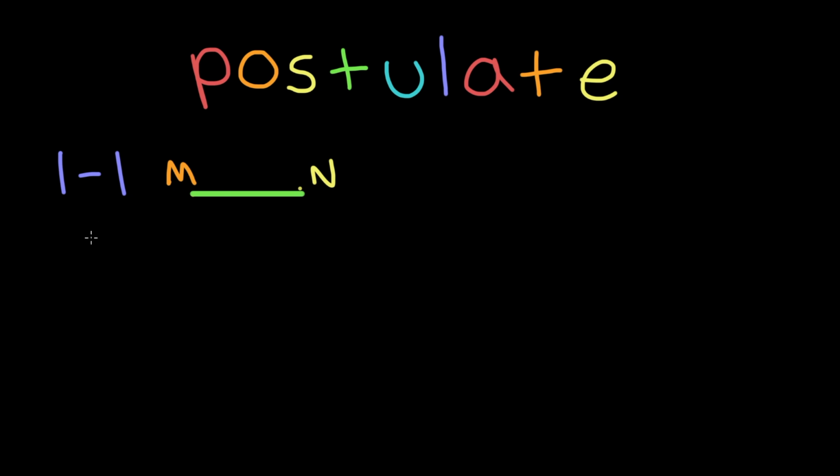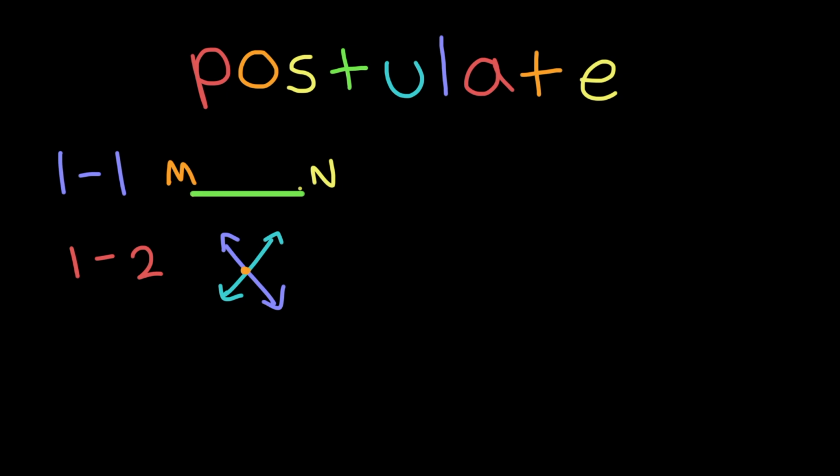Now, on to postulate 1-2. This one is that if 2 distinct lines intersect, then they intersect in exactly 1 point. So let's draw 2 lines to see. This will be our first line, and this will be our second line. So, let's find the point where they intersect. Were you going to say right here? Well, you're right if so. So, that's where they intersect. And there's our second postulate. This may seem obvious, but we need postulates just to help us in proofs, which we do later on.